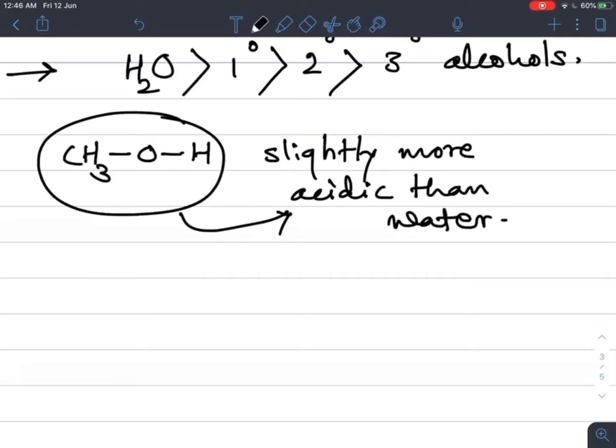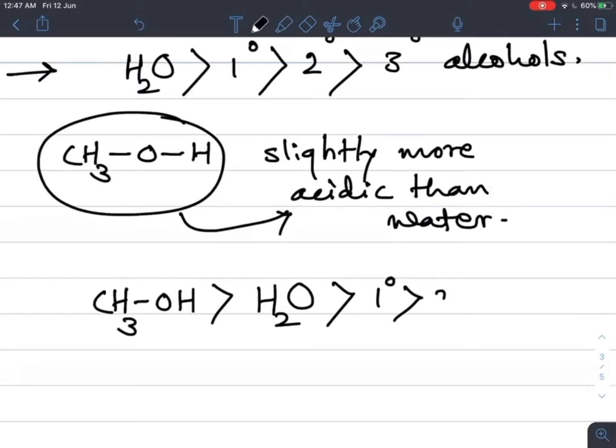Again, note that methyl alcohol is more acidic than water, and than all other alcohols, that is primary alcohol, secondary alcohol and tertiary alcohol. So this is the acidic strength order.